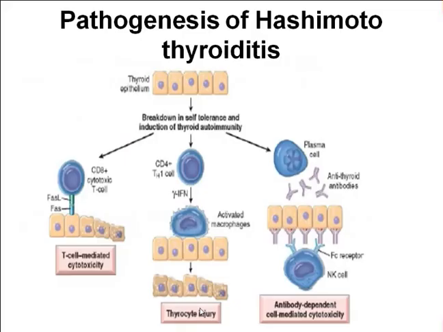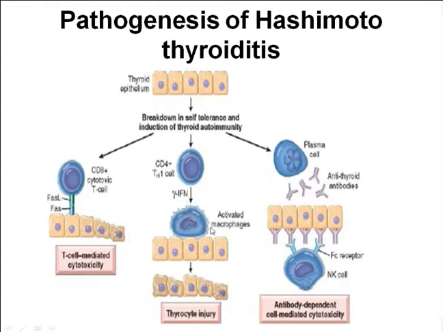In this diagram, which I have taken from Robbins, you can see that these thyroid follicular cells are being destroyed by the three mechanisms. As I told, first by the CD8 plus cytotoxic T cells, so the normal cells are being destroyed here. Then the second is by the production of gamma interferon.